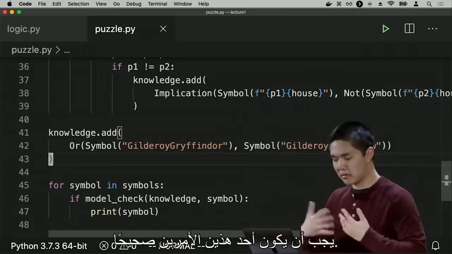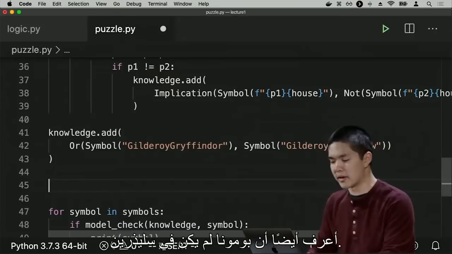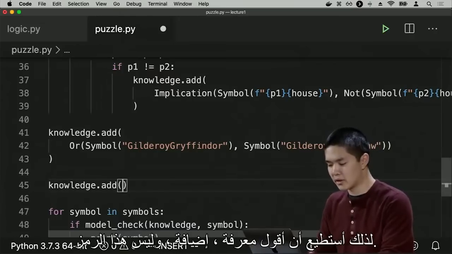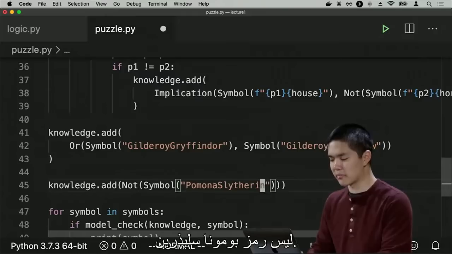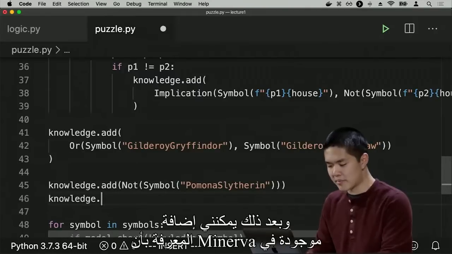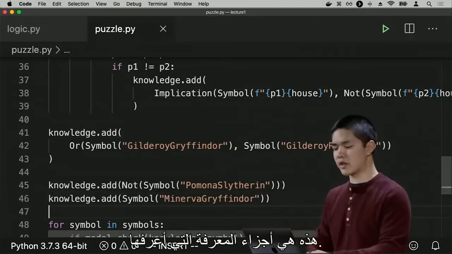One of those two things must be true. I also know that Pomona was not in Slytherin, so I can say knowledge.add not the Pomona Slytherin symbol. And then I can add the knowledge that Minerva is in Gryffindor by adding the symbol Minerva Gryffindor. So those are the pieces of knowledge that I know.